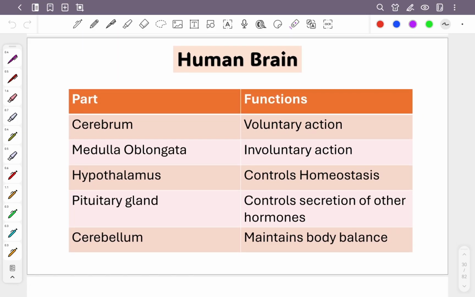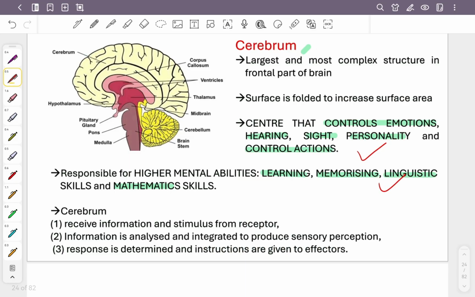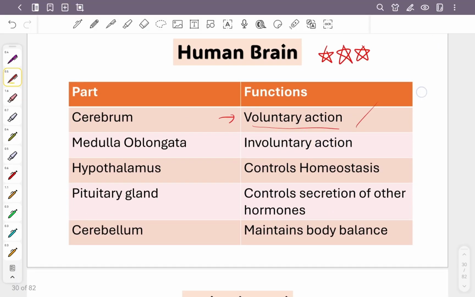This is the summary of the functions of the human brain. I put 3 stars here because I want you all to remember clearly. You need to at least tell me what the functions of the human brain are. Okay, the cerebrum is mostly for voluntary actions, but you need to explain in detail. In the exam you don't just give me voluntary actions. I want the description in this part, the long one, the function. I don't just give you voluntary action because I want you to remember easier, so that's why I write like this. The medulla oblongata is for involuntary action. Answer in full sentences in the exam. You don't just write involuntary action, you must have a full complete sentence.